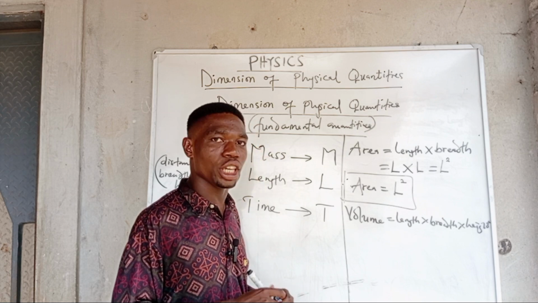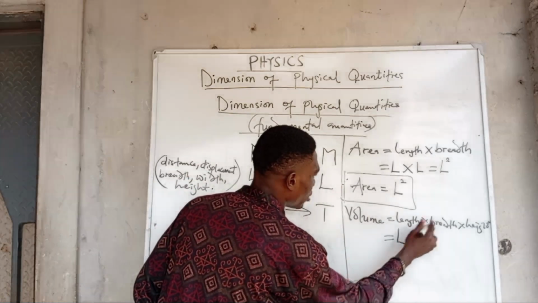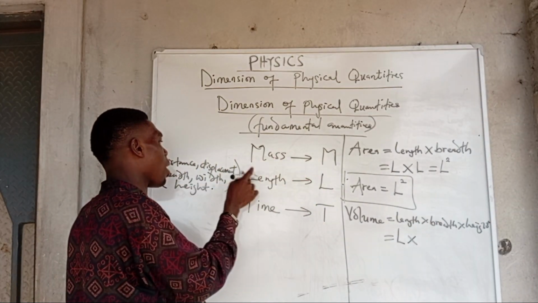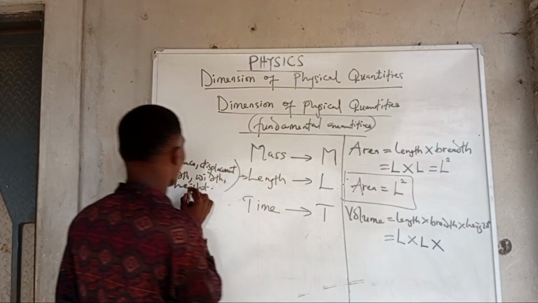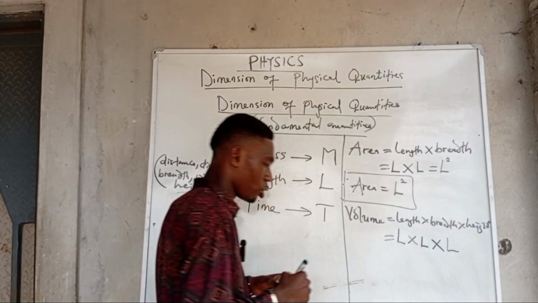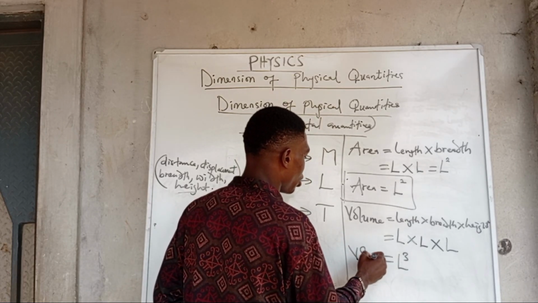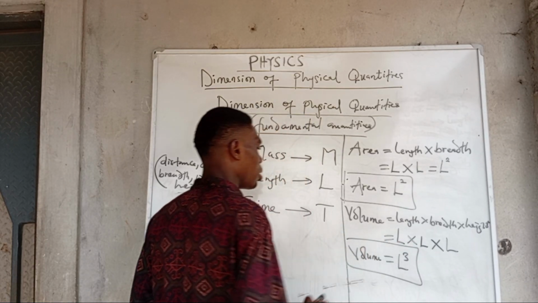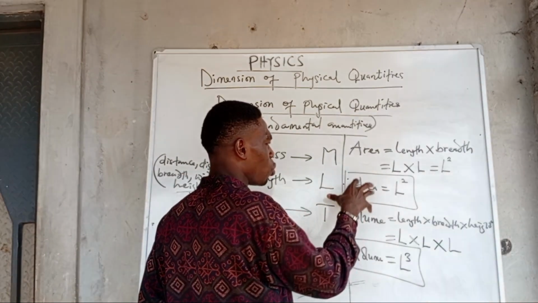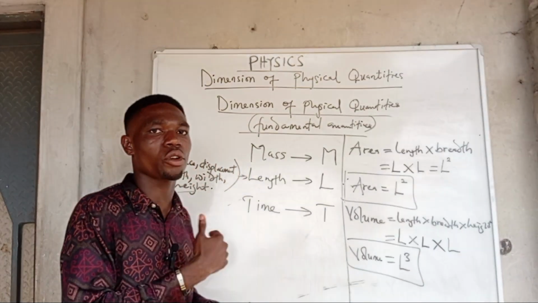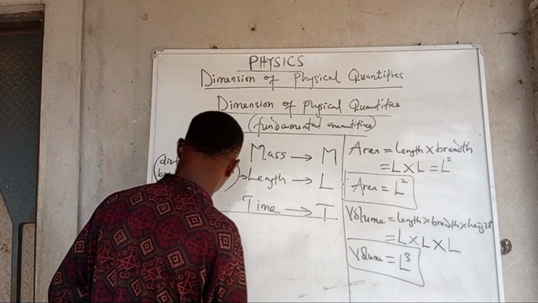All right. So if you have done that, length, of course, is connected to L. Then times breadth, which is connected to what? Length. And so we're going to write it as L, then times, also height here is L. So L times L times L is equal to L cubed, raised to the power of 3. And you know what? That is just the dimension of volume. Super simple. That is it. In the dimension of physical quantities, we are trying to express other physical quantities in terms of the fundamental quantities from which they are derived. So having said that, I think we should do a few more examples under this.